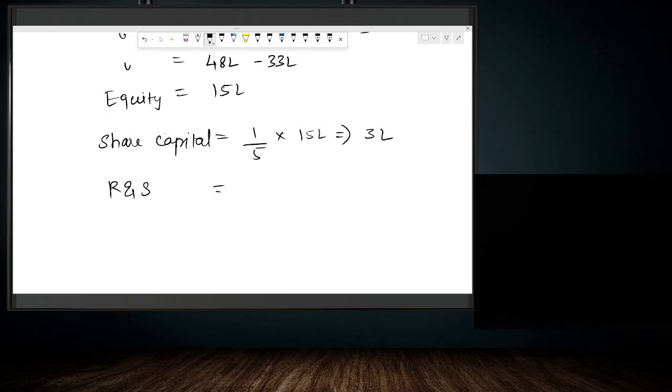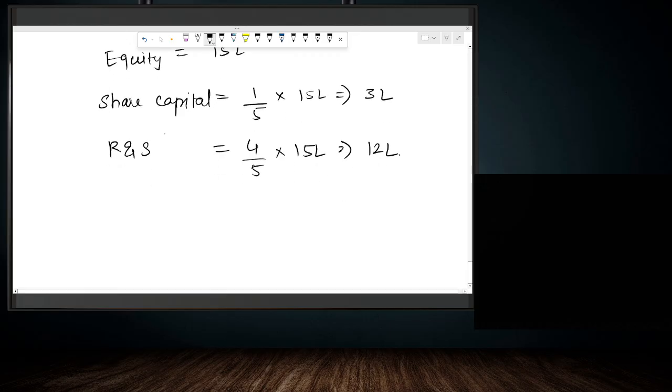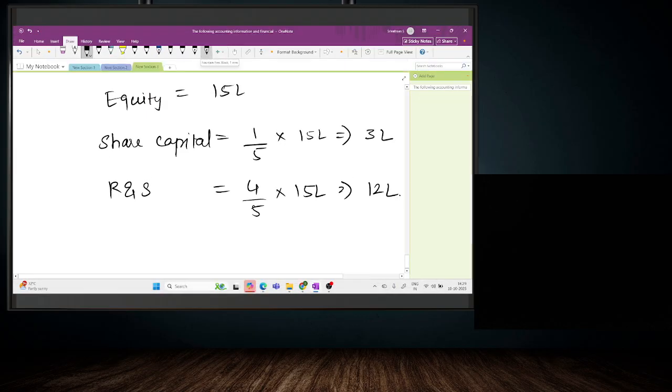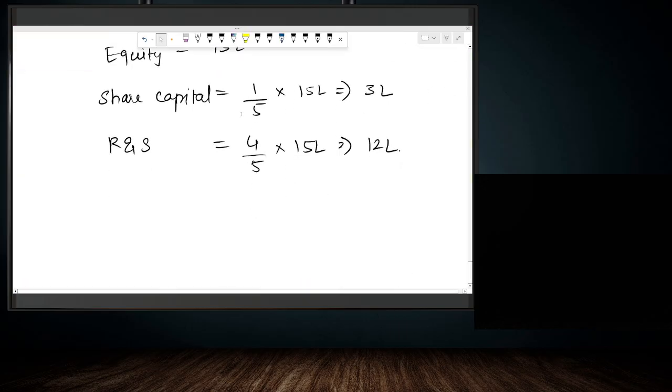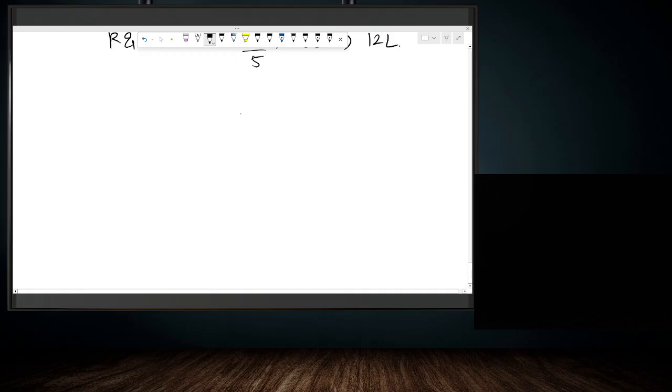Similarly, reserves and surplus is 4/5 of the equity. So 4/5 into 15 lakh, we get 12 lakh as the reserves and surplus. So now we have all the relevant information for preparing the P&L account and balance sheet of the company. We will start with the P&L preparation and balance sheet.